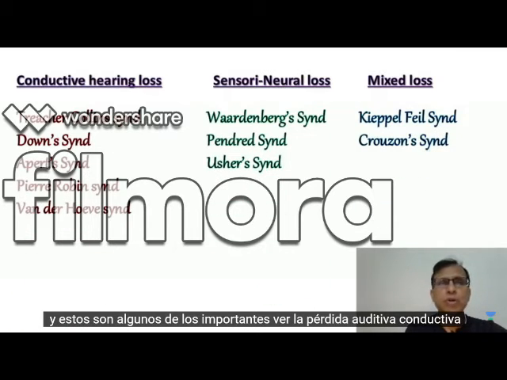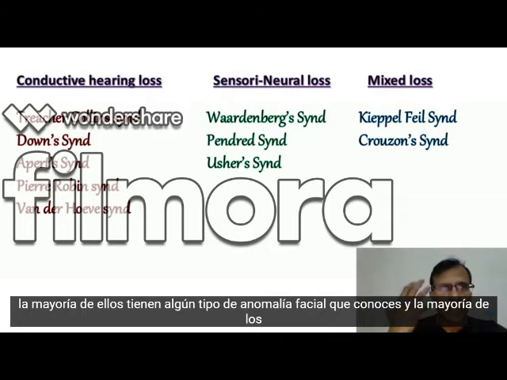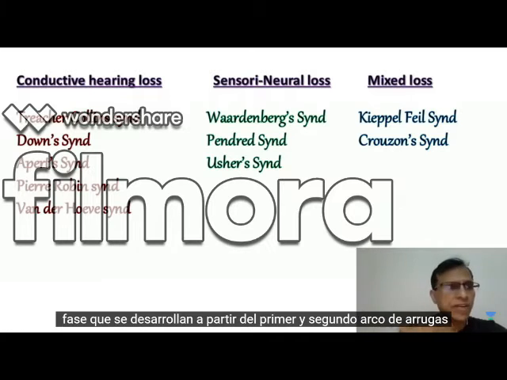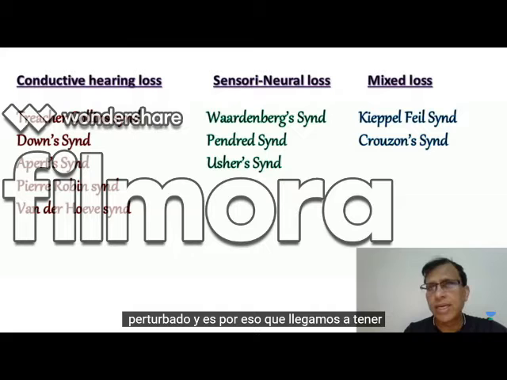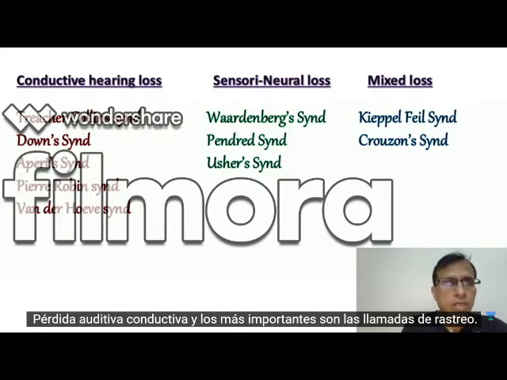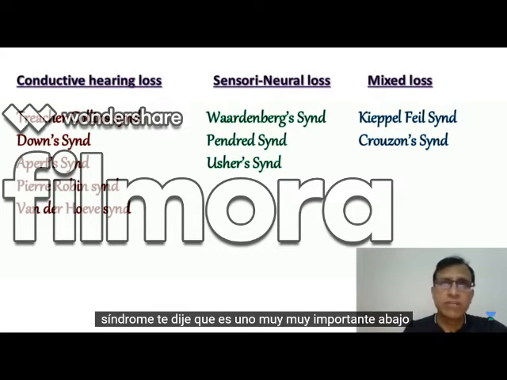And these are some of the important ones. See, the conductive hearing loss, most of them have some kind of facial anomaly, and most of the face develops from the first and the second branchial arches. So with anomalies of these arches, the external and the middle ear also get disturbed, and that's why we get conductive hearing loss. And the important one is Treacher-Collins syndrome. I told you that's a very important one.